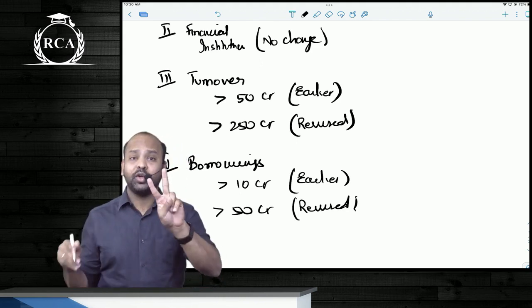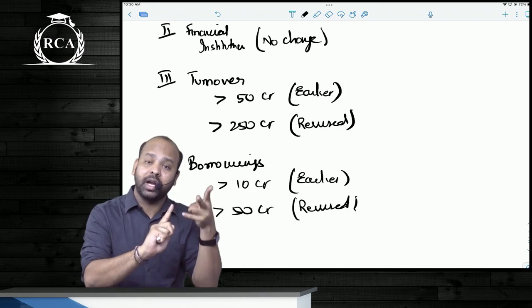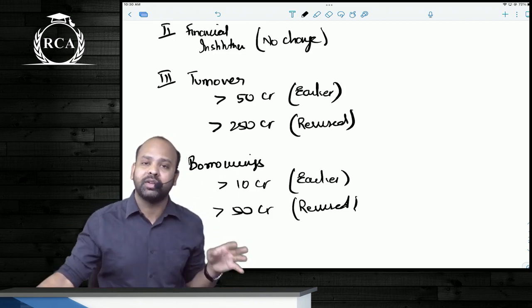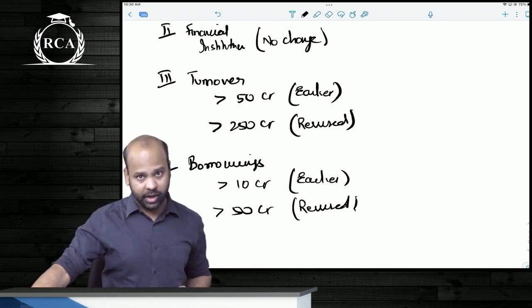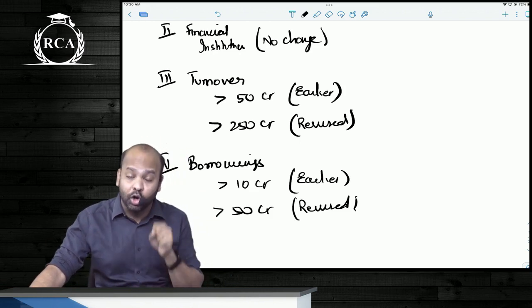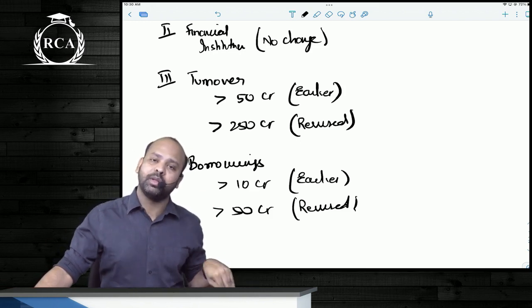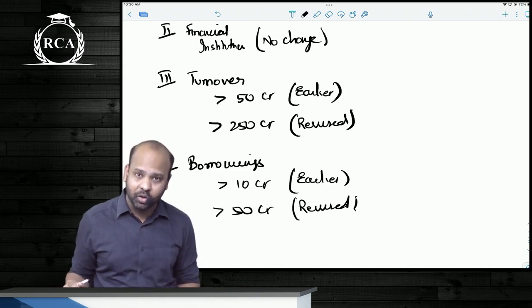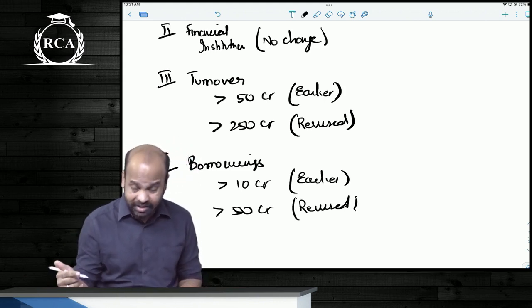So these are the only two changes that they brought in: turnover definition and borrowing definition. Turnover during the previous financial year as such should exceed 250 crores instead of 50, and borrowings at any given point of time during the previous financial year exceeds 50 crore rupees. Earlier it was 10 crores, now the limit is 50 crores.